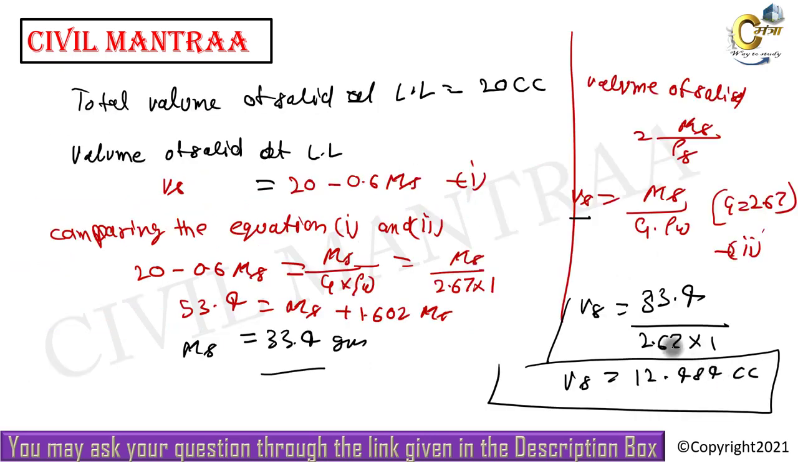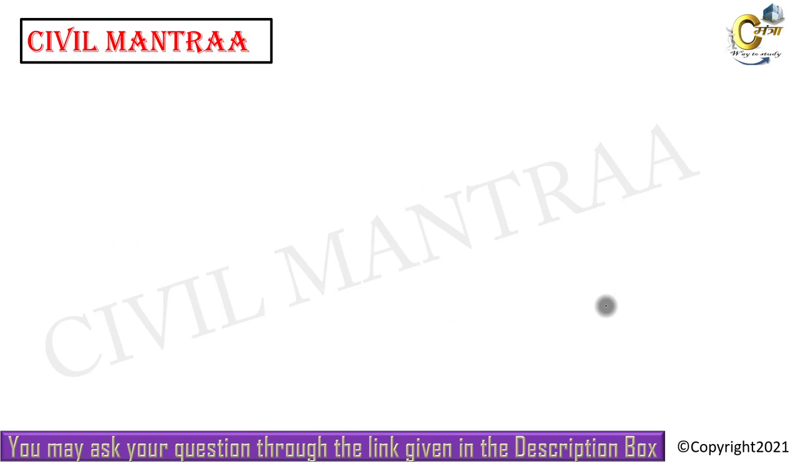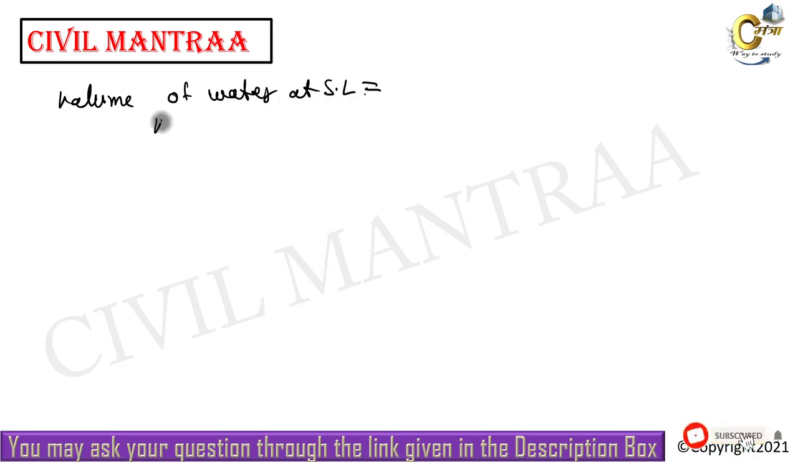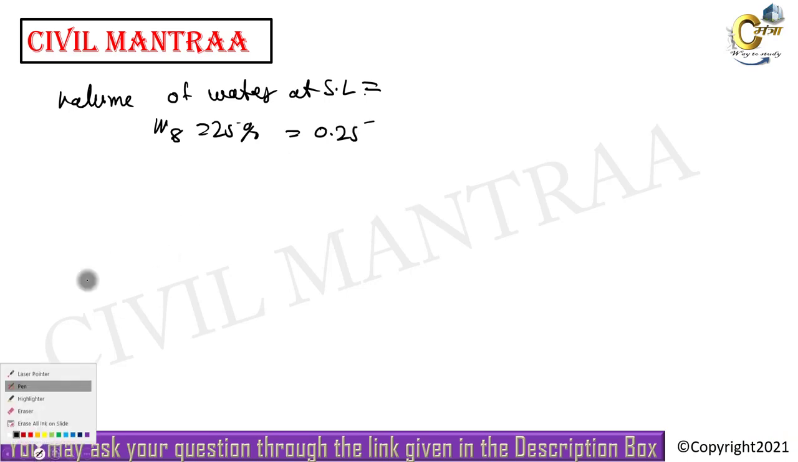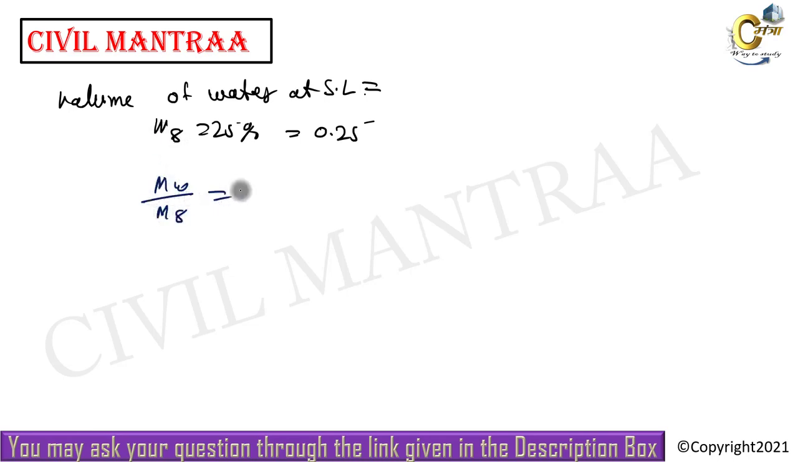Now we will solve for the volume of water at the shrinkage limit. We know the shrinkage limit is 25%, and we can write it in decimal as 0.25. Now what is the shrinkage limit? It means the ratio of the mass of water and the mass of solid at the shrinkage limit is equal to 0.25. If we calculate the mass of water, it will become 0.25 multiplied by mass of solid, and we have calculated the mass of solid earlier.